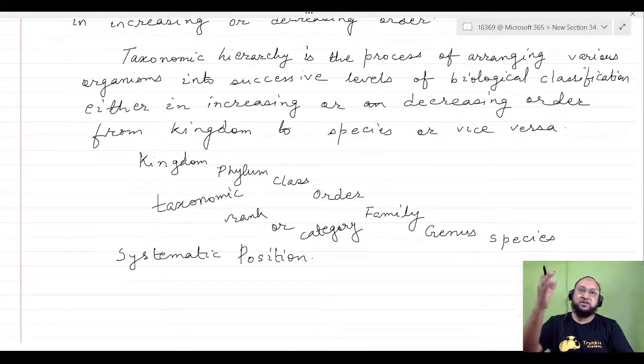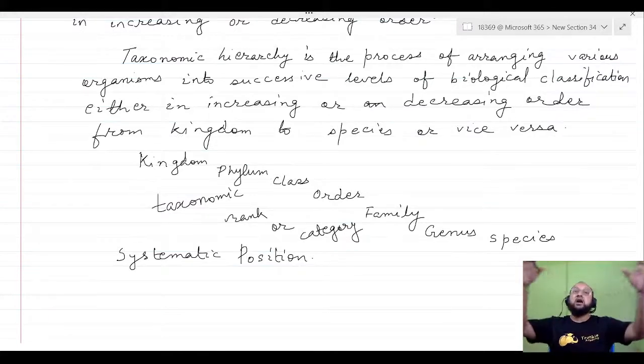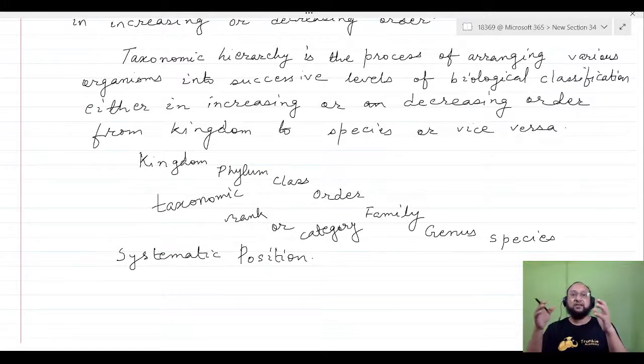Now kingdom is the highest, the lowest is the species, phylum is next to the kingdom, and after that is the class normally. But in some cases we find there is a superclass also, since there is a large number of organisms and the ranks become less. For example, if in our class 11 commerce there is only one section, we'll say only class 11. But if there are 2-3 sections, then we'll say class 11A, class 11B, class 11C, right?